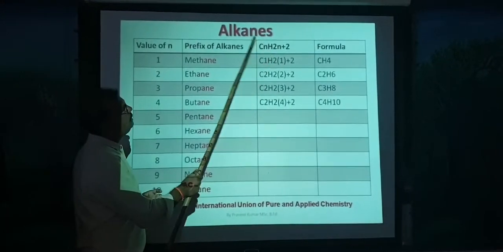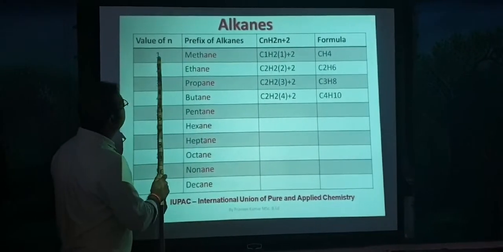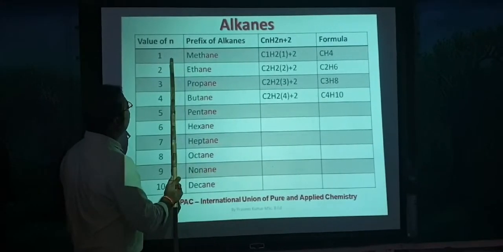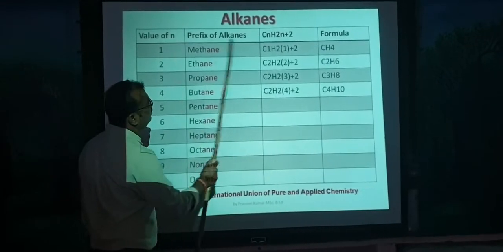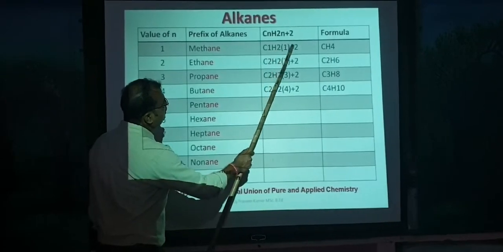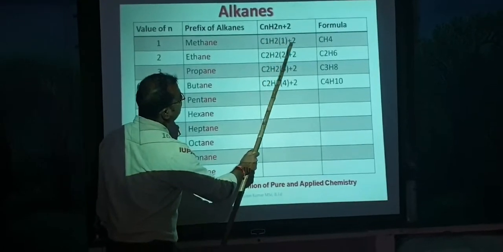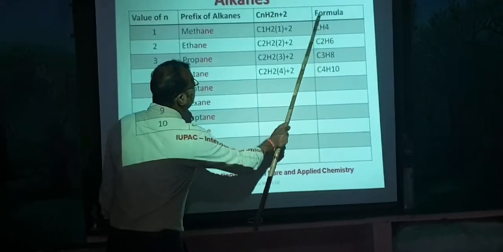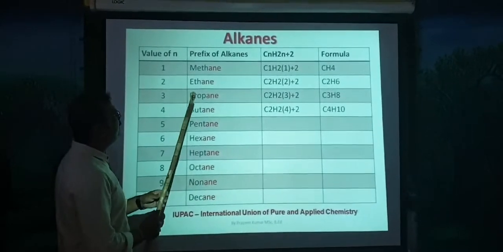The general formula for alkanes is CnH2n+2, where n is the number of carbon atoms. For n equal to 1: C1, H2 into 1 plus 2, that is 2 plus 2, 4. So C1H4, CH4. This is methane, the first member of the alkanes.